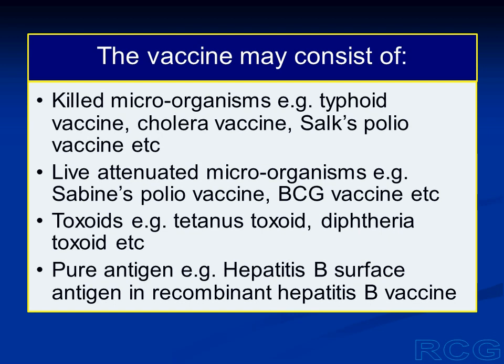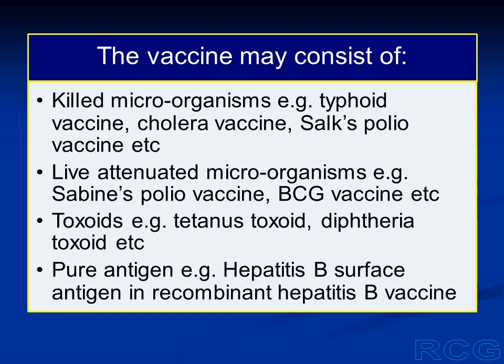Sometimes we give pure antigen to evoke an immune response, a primary immune response. An example is hepatitis B surface antigen. Now, this hepatitis B surface antigen is a protein which is present on the surface of hepatitis B virus and which is responsible for the antigenicity of the virus.